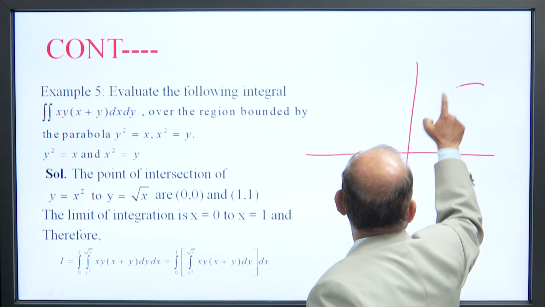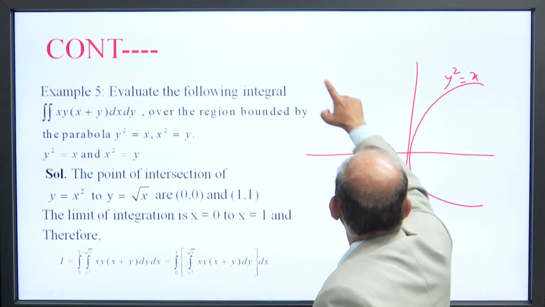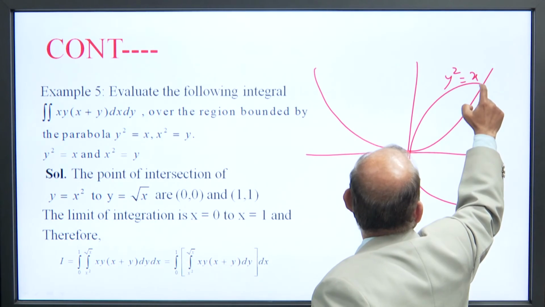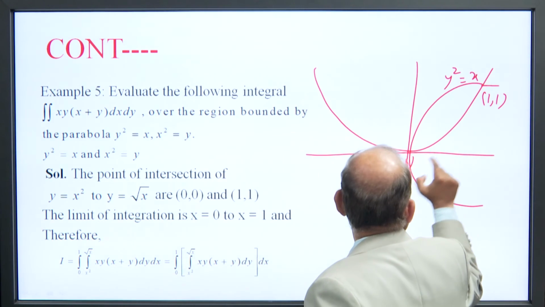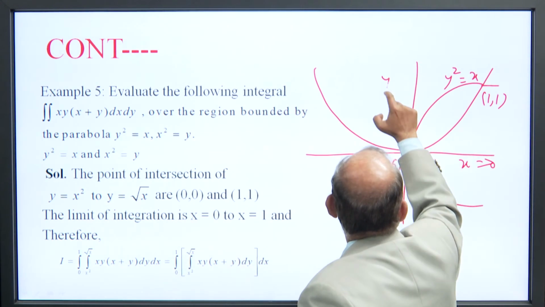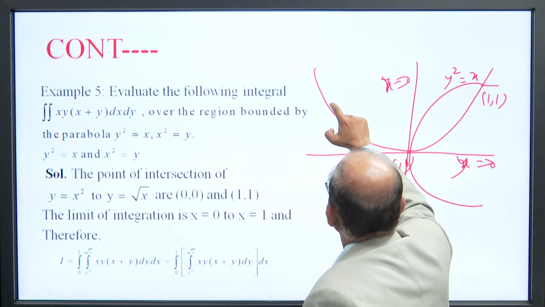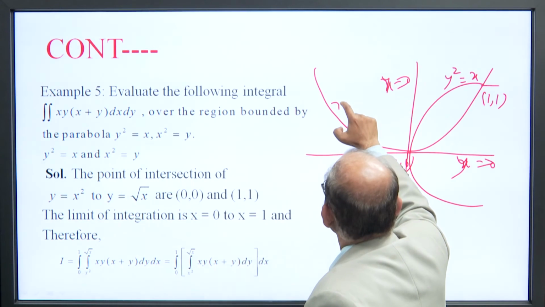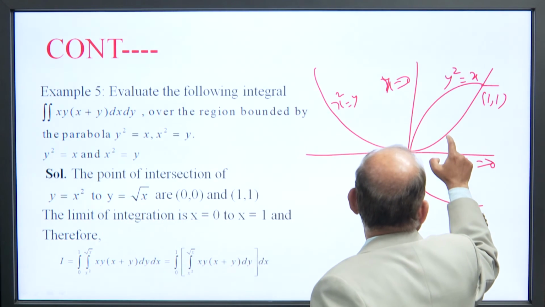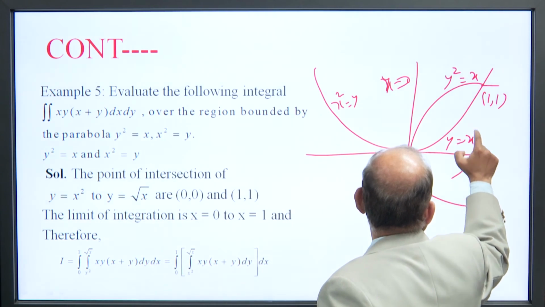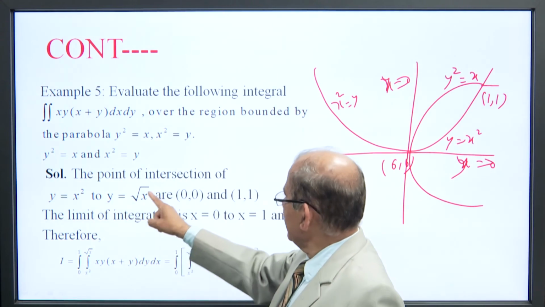Here y square is equal to x and x square is equal to y meet at the 1 1 point and the 0 0 point, the origin.